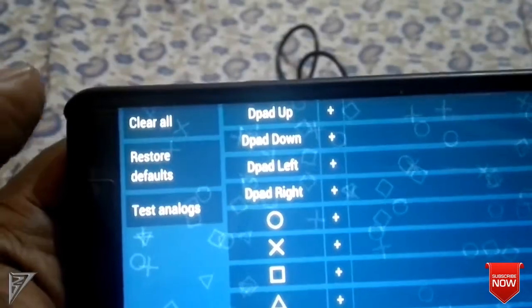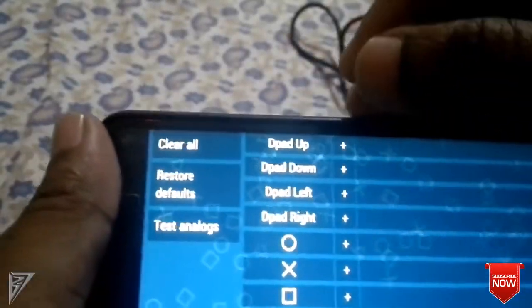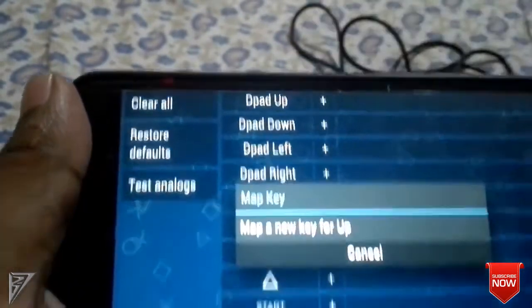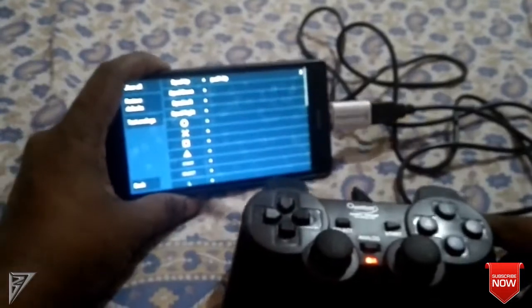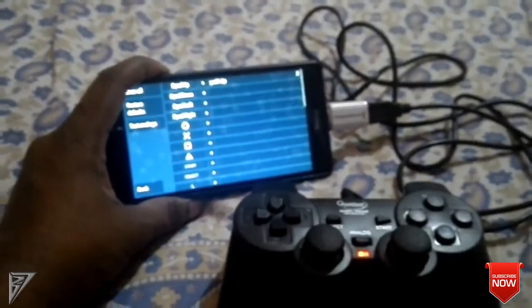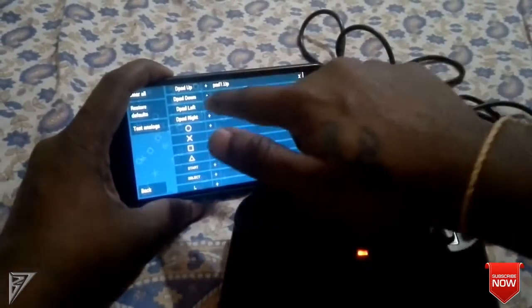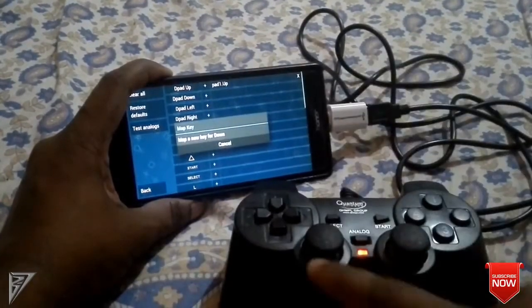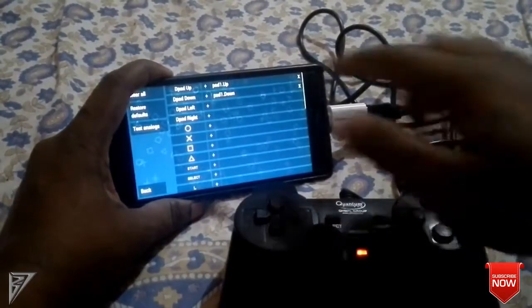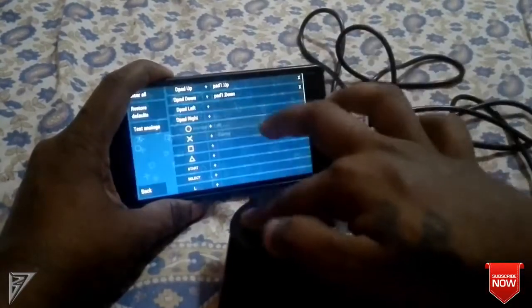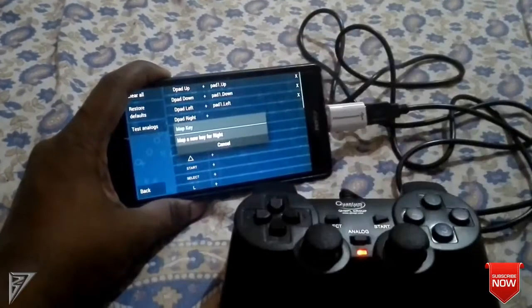You need to clear all the assigned buttons. Manually assign the keys by selecting, as I have shown. I selected D-pad up and it got assigned, and so on. Assign all the keys by clicking and then tapping on the gamepad control. It will get assigned automatically. Now I selected the down key, then the right key, so it got assigned.